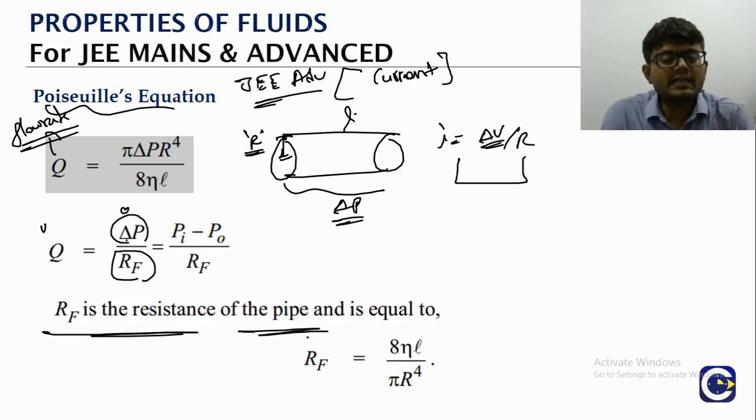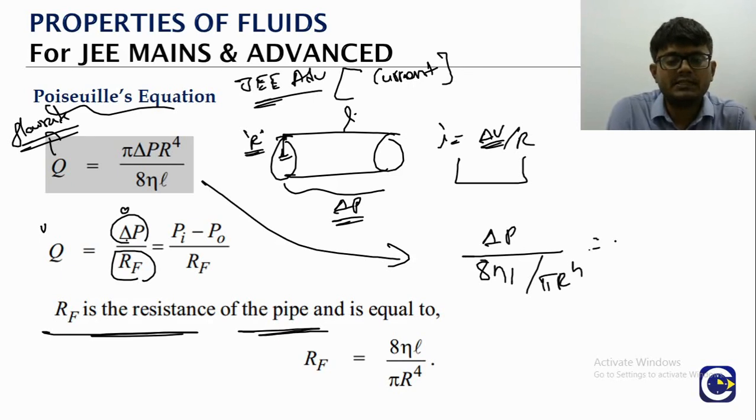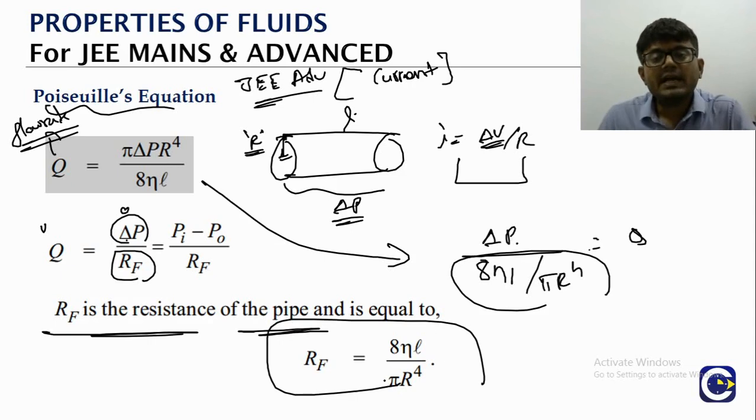So how do we get the R_F? Just compare these two. If you try to compare it, from here how can we write it? Just keep the delta P in the numerator. The denominator will be changing as what? 8 eta L by pi R power 4. That is what our Q is. So it's like delta P by R type, resistance type. So what is the value of this resistance? 8 eta L by pi R power 4.